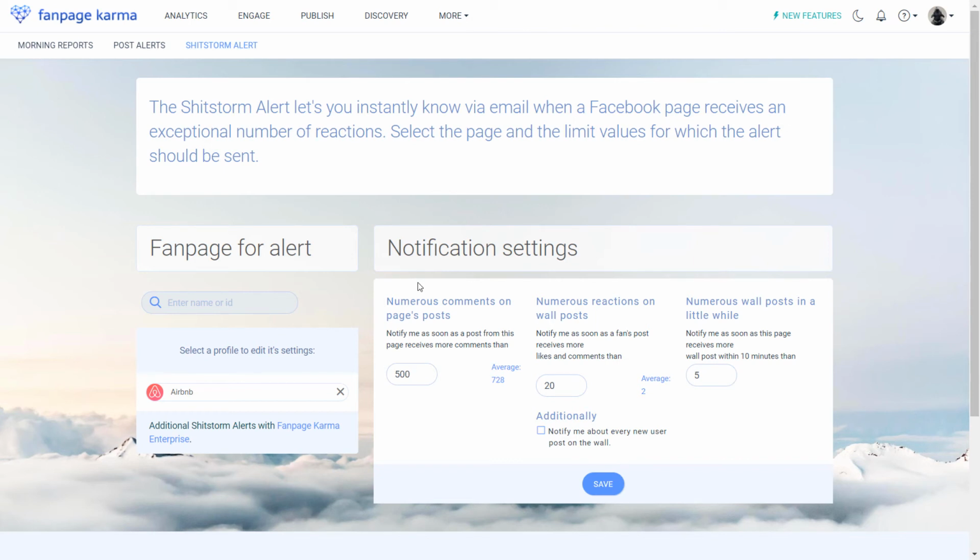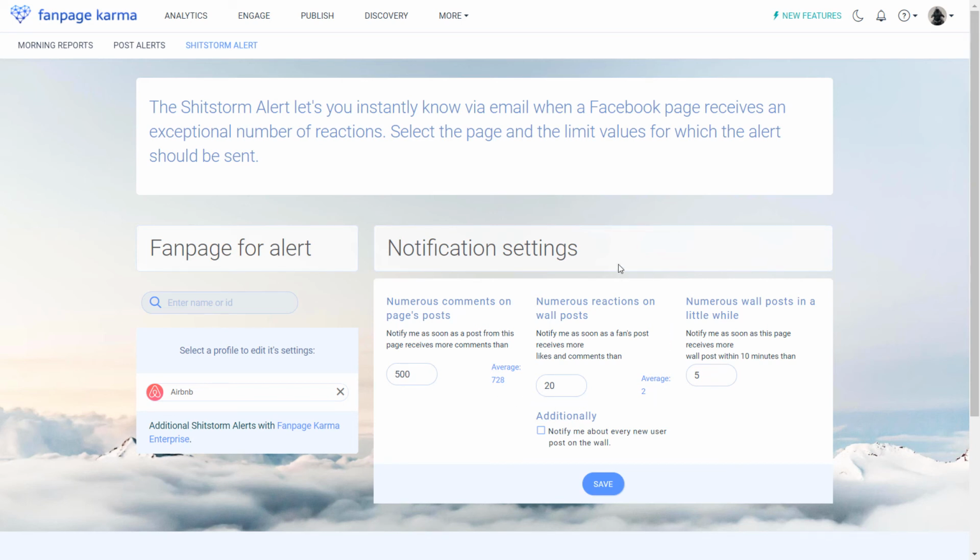For example, if a single post of the selected profile gets more than 500 comments, you want to know about it because this is unusual and you might want to interfere if it's your own page, or you might want to know about it if it's the page of your competitor, what they are raging or discussing about. You can freely pick a number here. It might be 20, 50 or 1,000 comments.